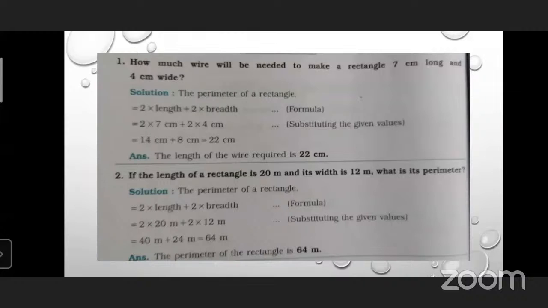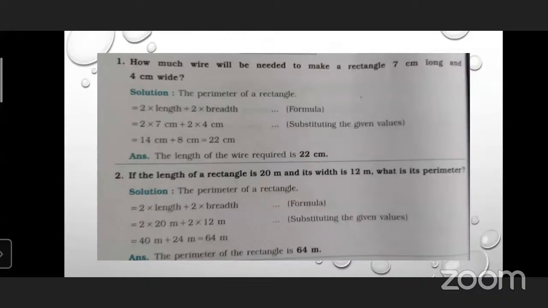Okay. Let's read the next one. Yes, you can read, continue. If the length of a triangle is 20 meter and its width, or breadth, you can say width or breadth, it's the same, alternative word, is 20 meter, what is its perimeter?